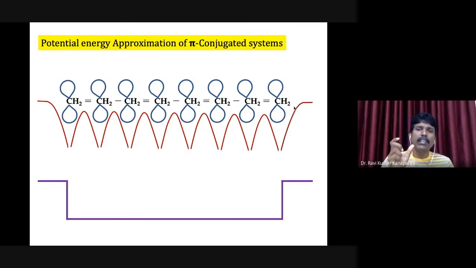That is the length of the box, L, that we are going to discuss. So our quantum particle can move up to a maximum of a few angstroms.